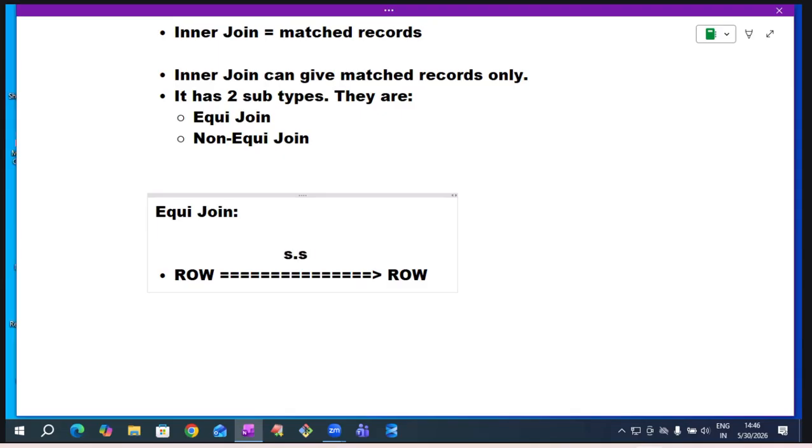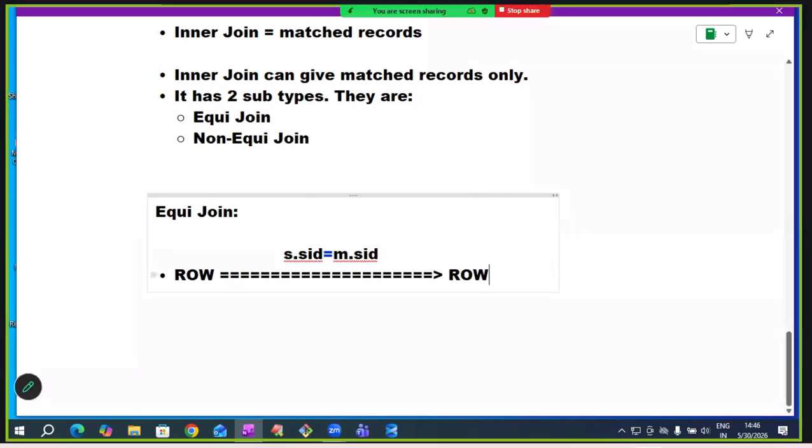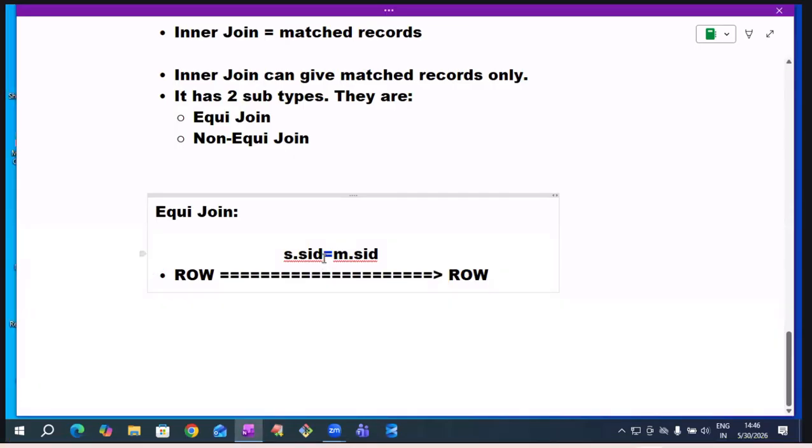Okay. Student table SID equals marks table SID: equijoin. Equality condition, this is equijoin. Based on an equality condition, one table row is joined with another table row. Suppose I am using greater than, other than equals to, non-equijoin. Less than, non-equijoin. Less than or equals to, non-equijoin.